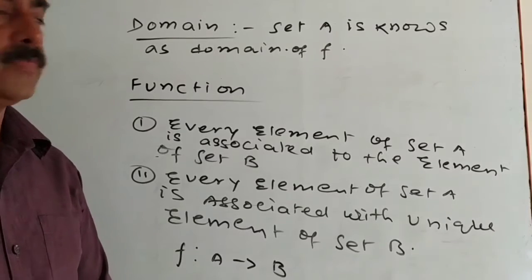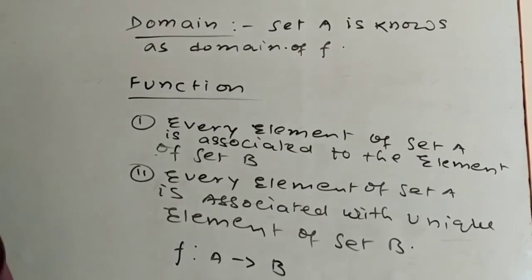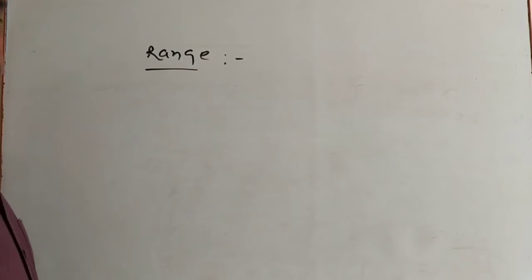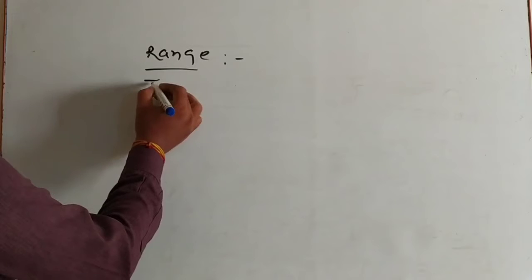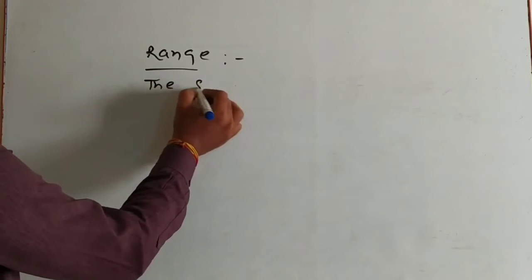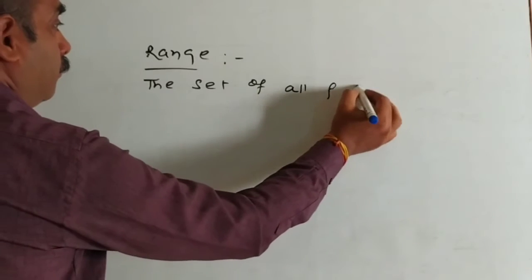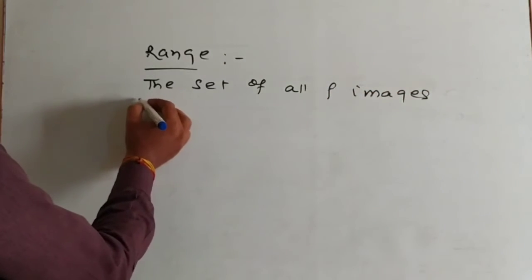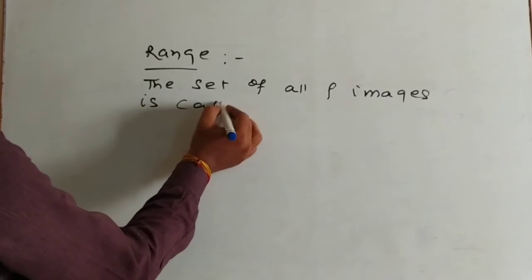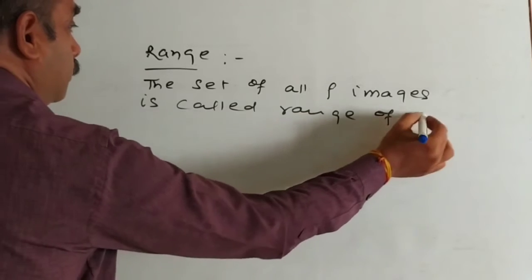Now we come to the range. What is the range of the function? The set of all f images is called the range of the function f.